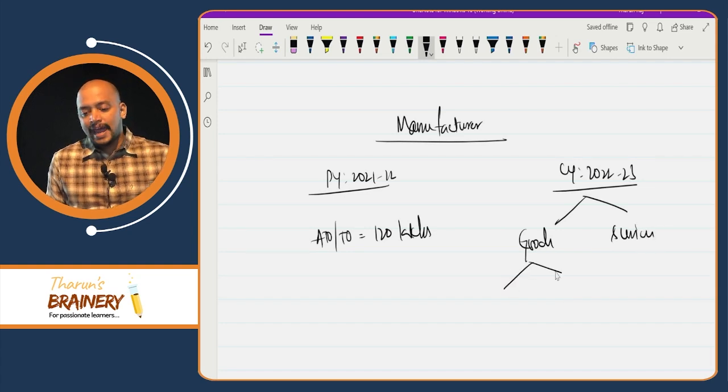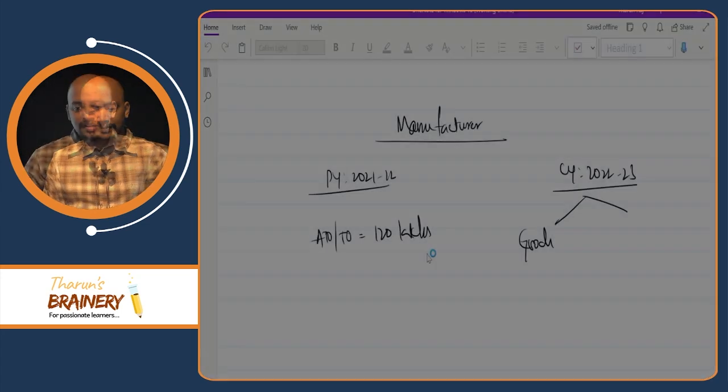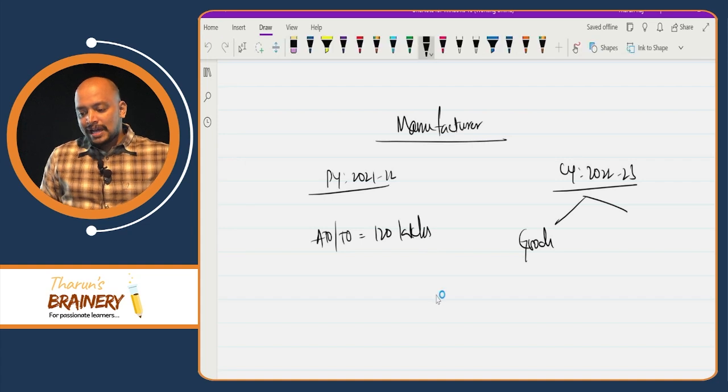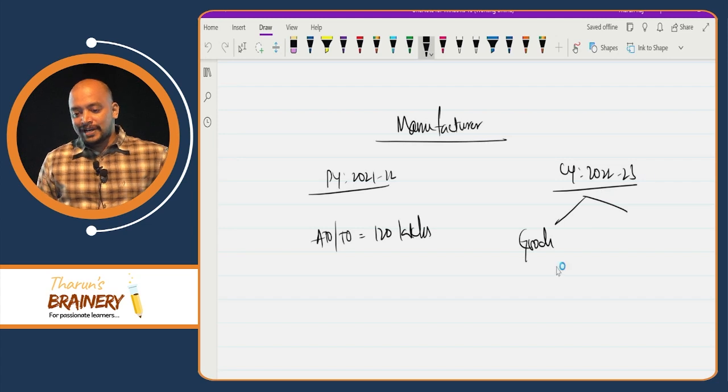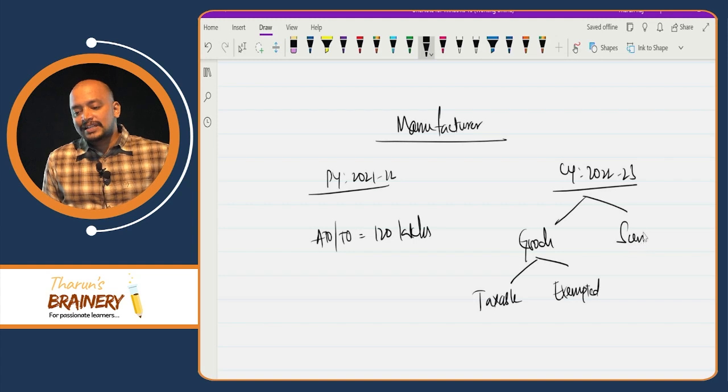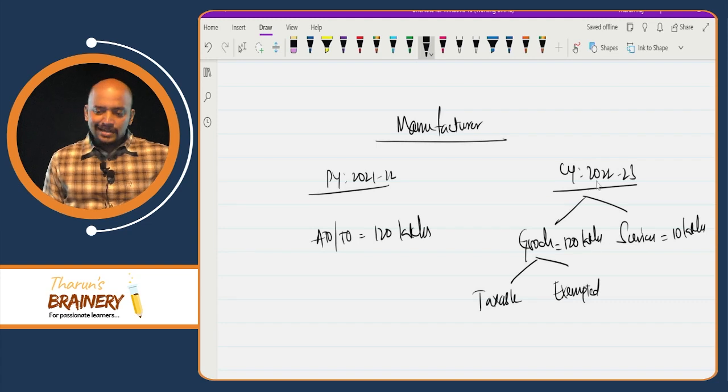And goods, they have taxable goods. So manufacturer, previous year 2021-22, aggregate turnover or turnover is 120 lakhs. Current year 2022-23, goods. So goods again, taxable goods and exempted goods. Then they are engaged in services. So that services is 10 lakhs. Goods is 120 lakhs. So current year, they provided goods 120 lakhs, services 10 lakhs.